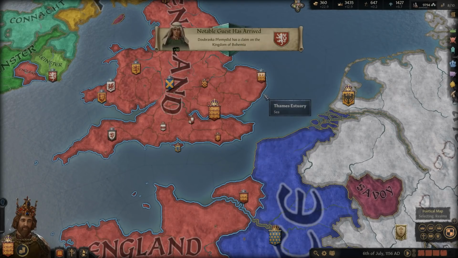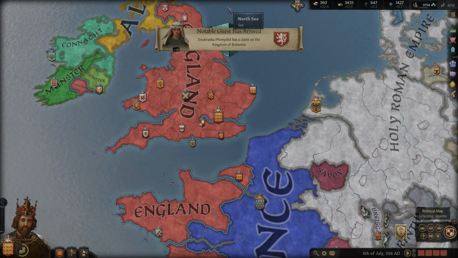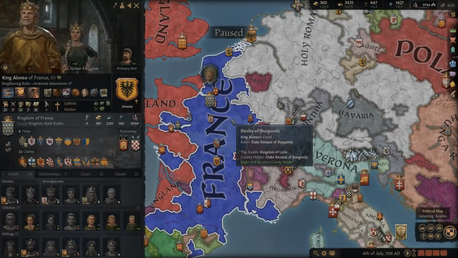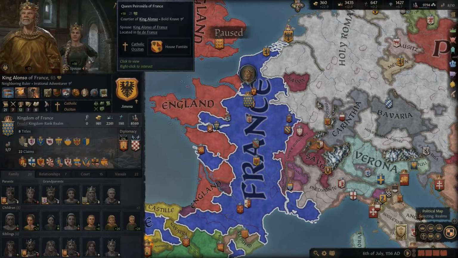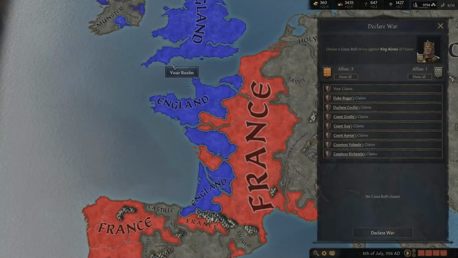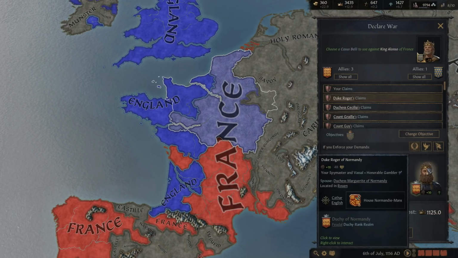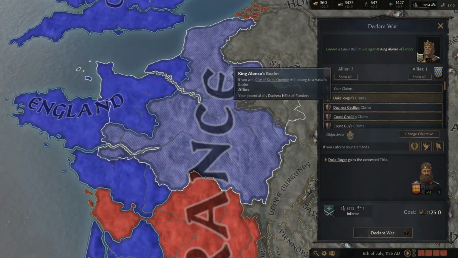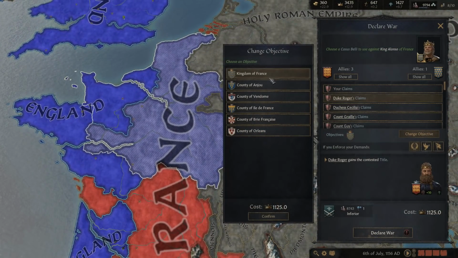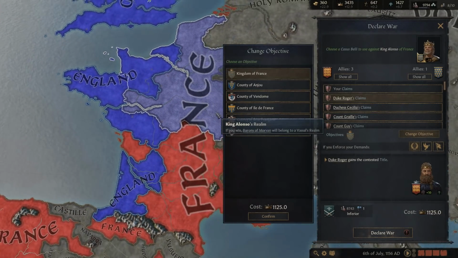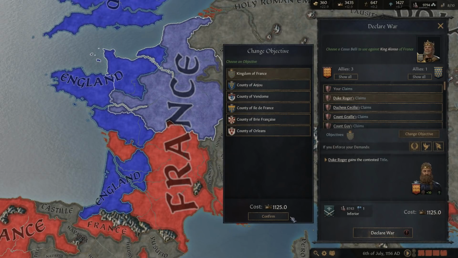Man, look at all of these claims. It's because we're an emperor, that's why. So we're getting a lot of these kingdom claims as well, so we could vastly increase our lands overall. I'm wondering if anybody has a claim on the entire kingdom. Look at Duke Roger, man. He's got a claim on all this territory here. That's a lot of territory. He's got a claim on the entire kingdom of France. Wow. Yeah, we could really increase our lands overall here.